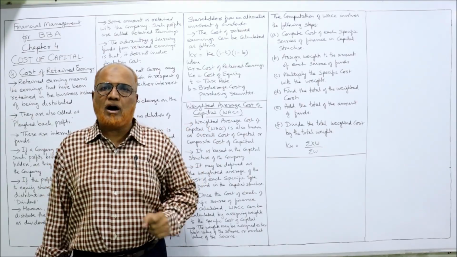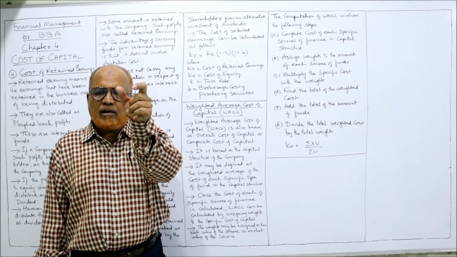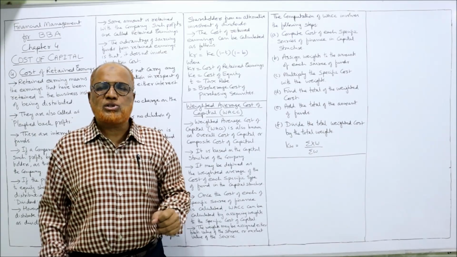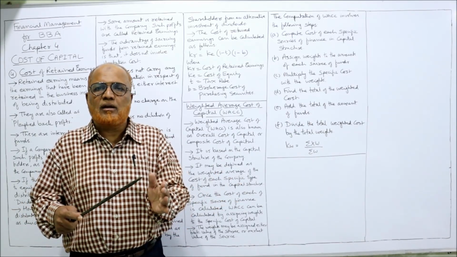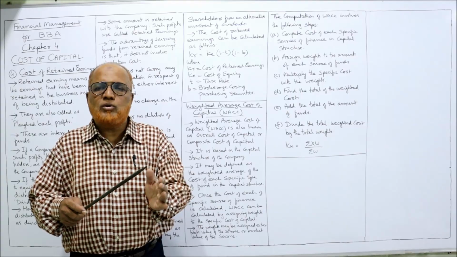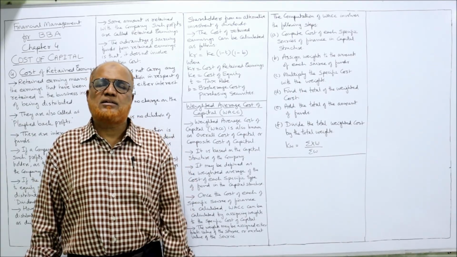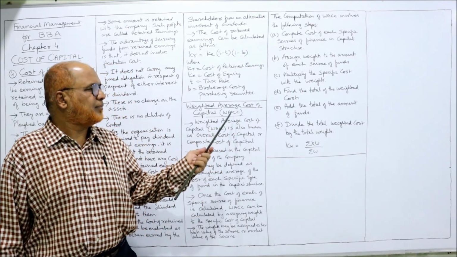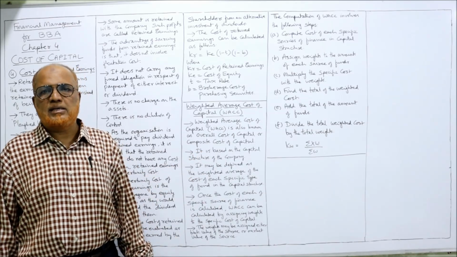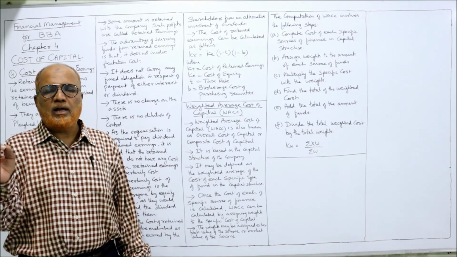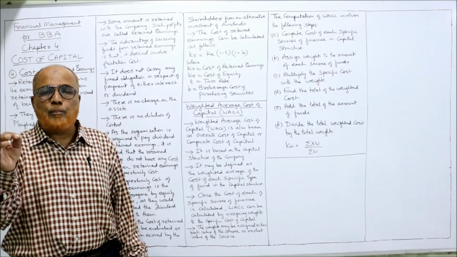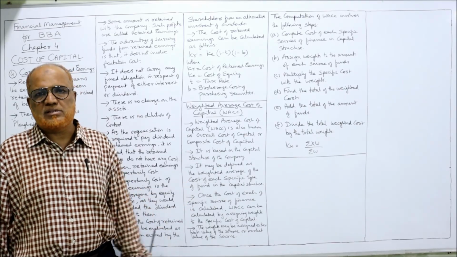In this video, KR. So after calculating all specific costs, we have to combine together. All the costs should be combined together and calculate the weighted average cost of capital. That is called WACC. Very frequently in examination they will ask a problem on this WACC.